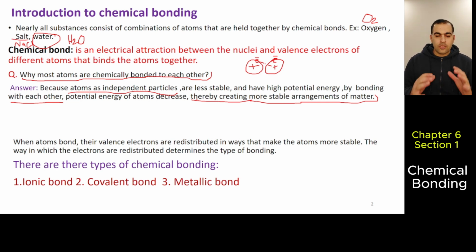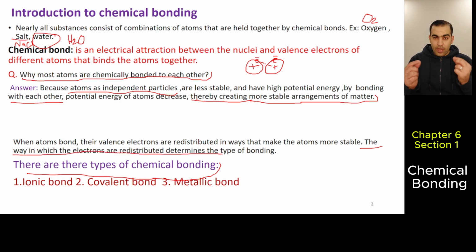Okay? So there are three types of chemical bonding. We have many, but these are the main types: ionic bond, covalent bond, and metallic bond. Later we will talk about the difference between these and why they are different. The way in which electrons are distributed between two atoms determines the type of bonding. Okay? Let's talk about ionic bonding and covalent bonding. Metallic bonding we're going to learn in section 4. Okay?